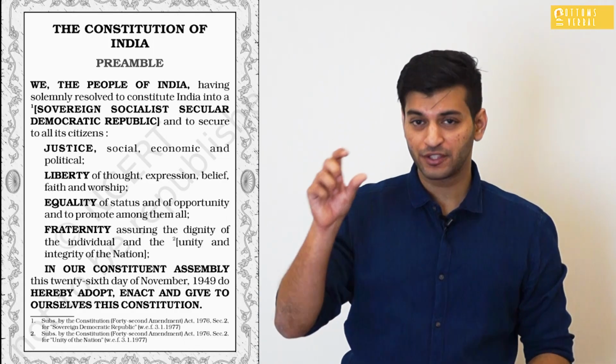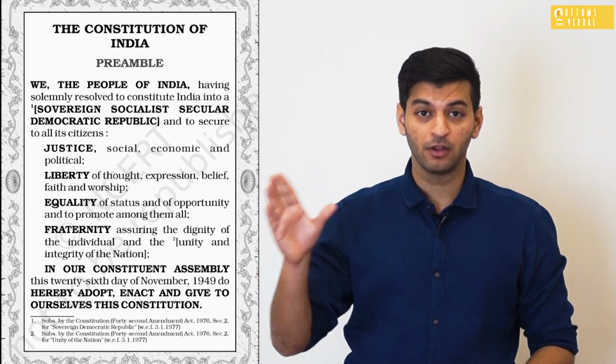Now if you look at the first few words, we the people of India, that implies that the constitution derives its power from the people of India. That is to say that the people of India are the highest authority of the constitution. The beginning of our preamble resembles the preamble of the US, which by the way happens to be the first state to have included a preamble in its constitution.